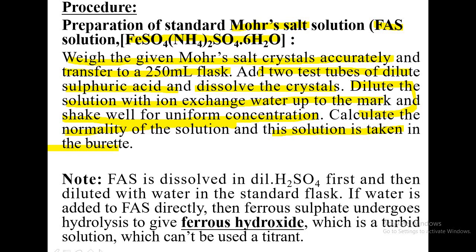It is to be dissolved first in sulfuric acid. Once the dissolution is complete, dilute with distilled water or ion exchange water up to the mark, and shake the solution well for uniform concentration. Now calculate the normality of the solution, and that solution is to be taken in the burette.